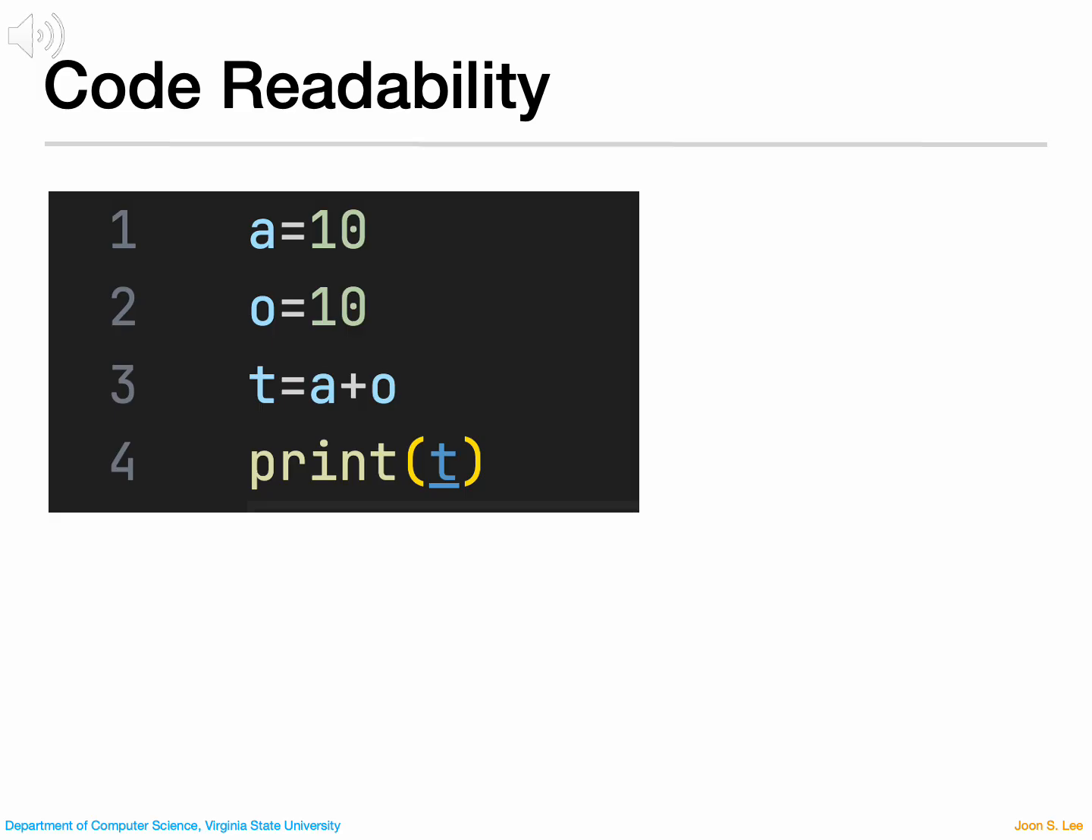Take a look at our example. While it works, there are two main issues. The variables use single characters, A, O, and T. These don't describe what the values actually represent. If this were part of a larger program, it would be very confusing. The code doesn't use spaces around operators. According to Python's style guide, PEP8, we should add spaces to improve readability.